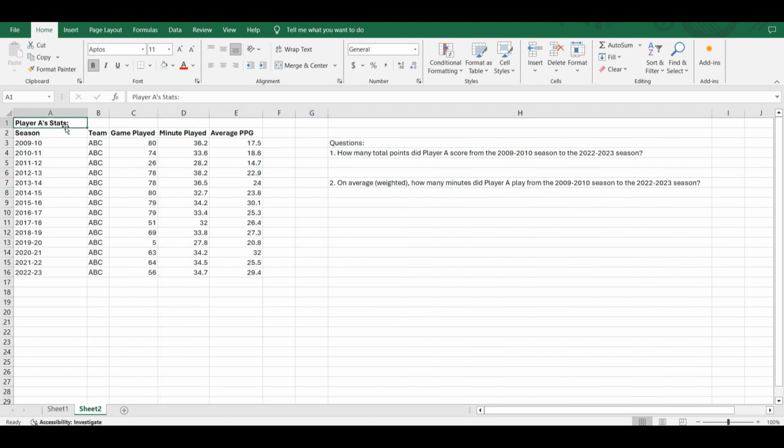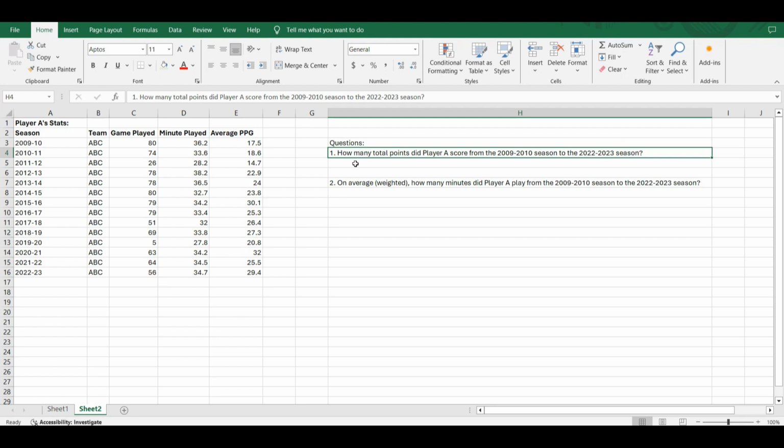This is player A. These are the seasons that he played in, the team, how many games he played, how many minutes per game he played, and the average points per game. Let's look at the questions. The first question: how many points did player A score from the 2009-2010 season to the 2022-2023 season? In this case, we want to use the Sumproduct function to calculate the total number.